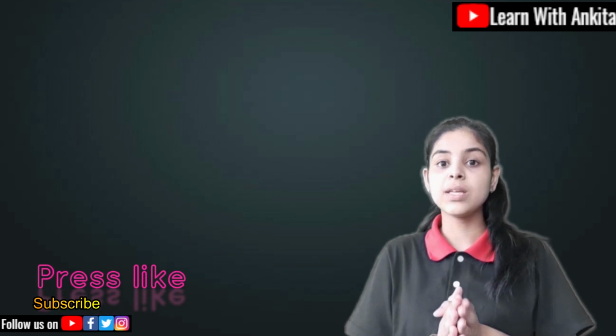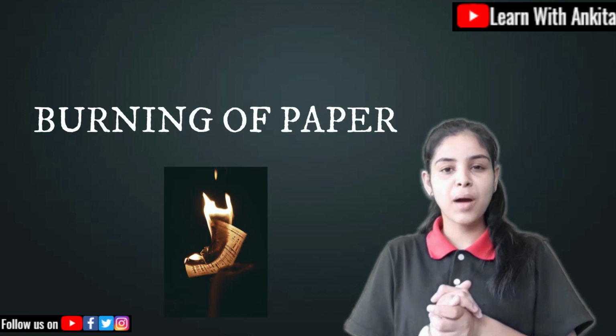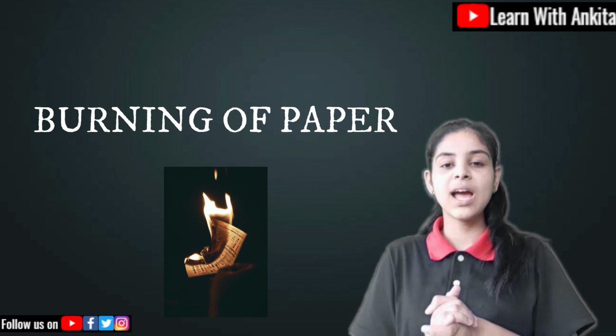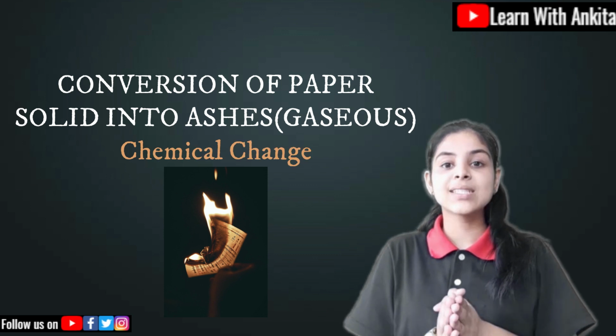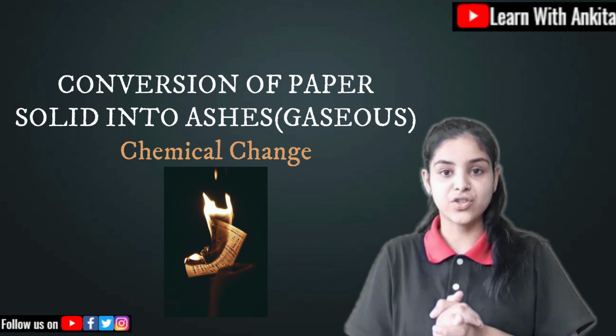Now an example of chemical changes, which are irreversible, meaning the substance which has changed once can't be reversed again. If I take a paper and start burning it, that paper has now formed into ashes.